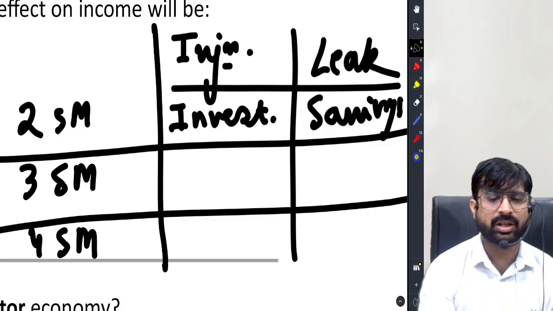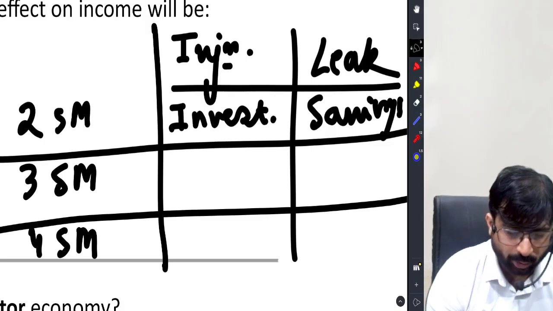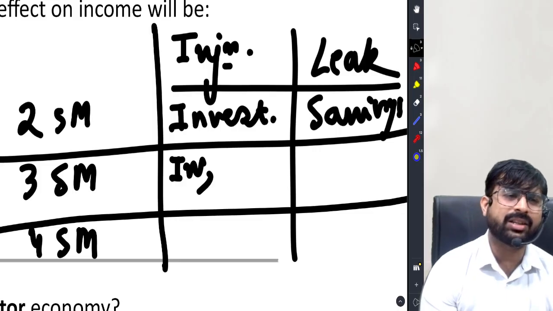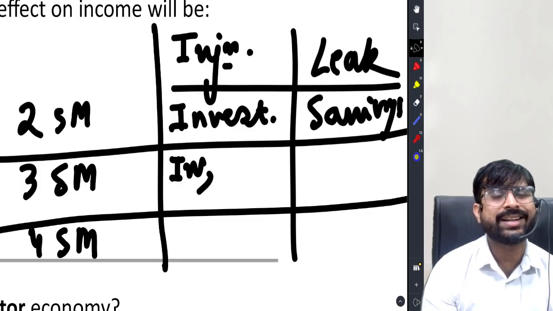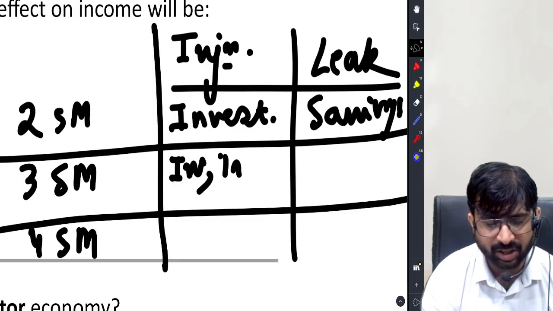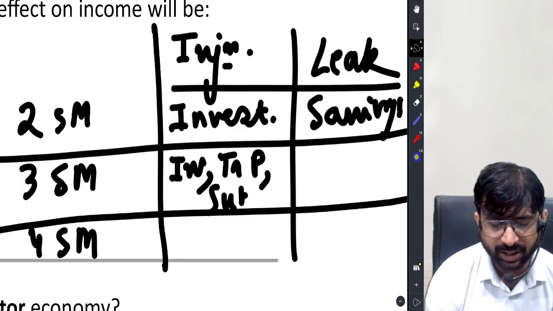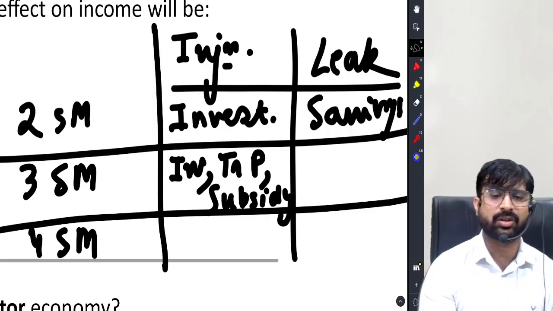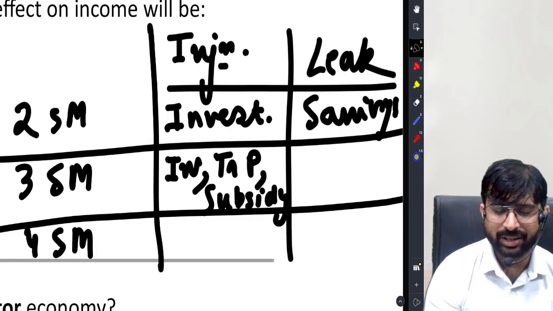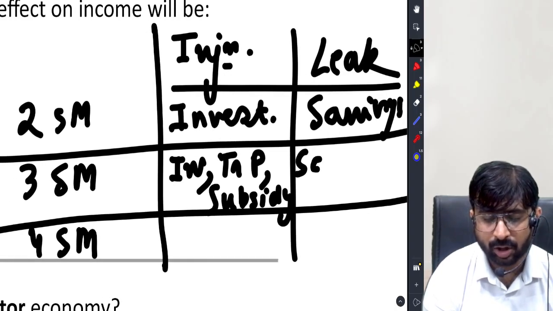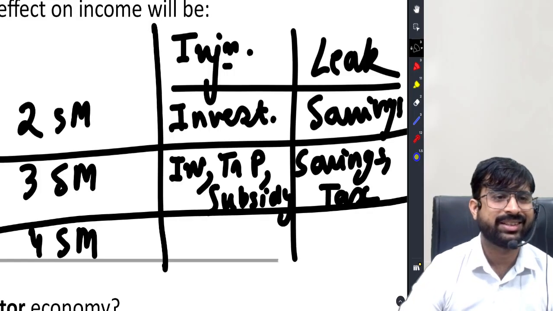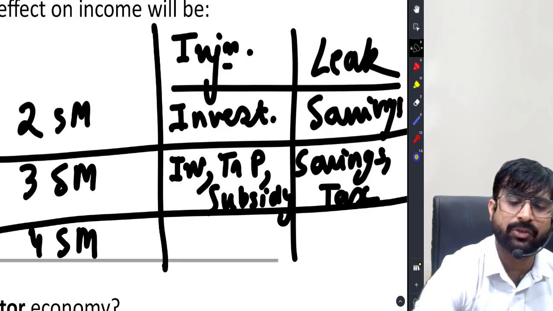In a three sector model, 3SM, students, of course you have investment, that is an injection. But in a three sector model, you have government. Government gives people transfer payments, pensions, subsidies. These are injections into the three sector model. But again class, the savings of the households or the money that the government is taking away from the people in the form of tax, that is a leakage, because they are withdrawing money from the circular flow.